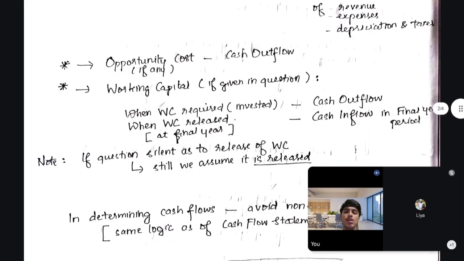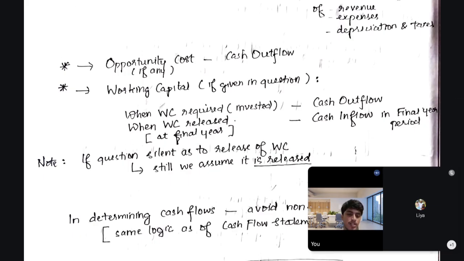That is working capital. So when we invest working capital at the beginning of the project, that should be treated as a cash outflow at the beginning period.